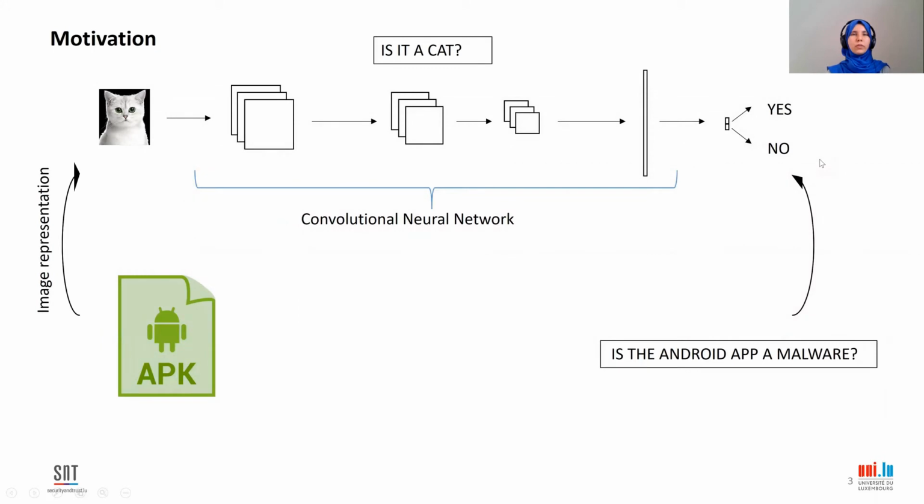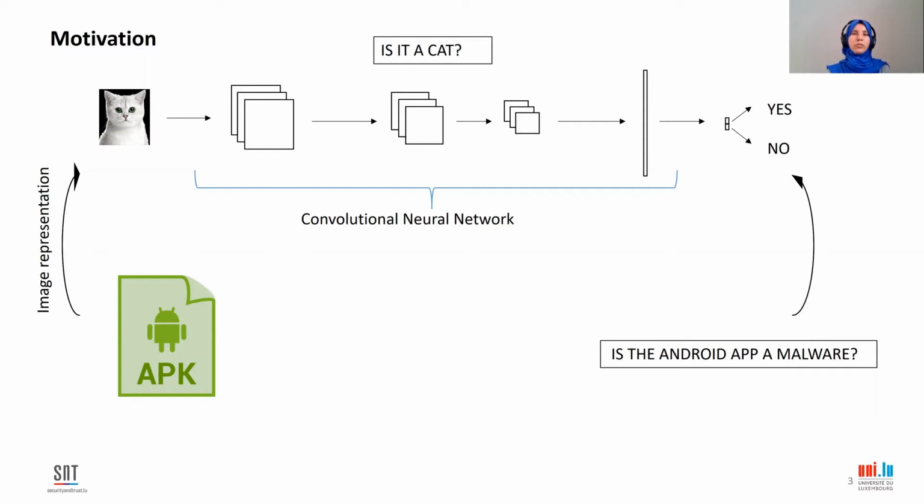So as you might know, deep learning networks have achieved impressive results in several domains. Given a set of images that include cats, for example, the deep learning network can easily recognize if a new image includes a cat or not. Inspired by this idea, we aim to predict if an Android APK is malware or benign based on its image representation.